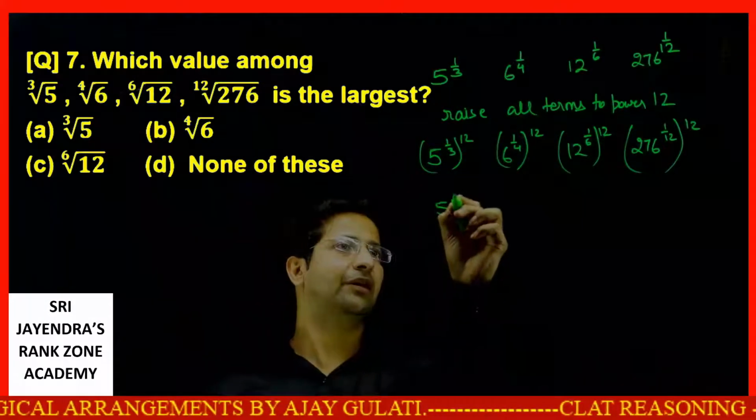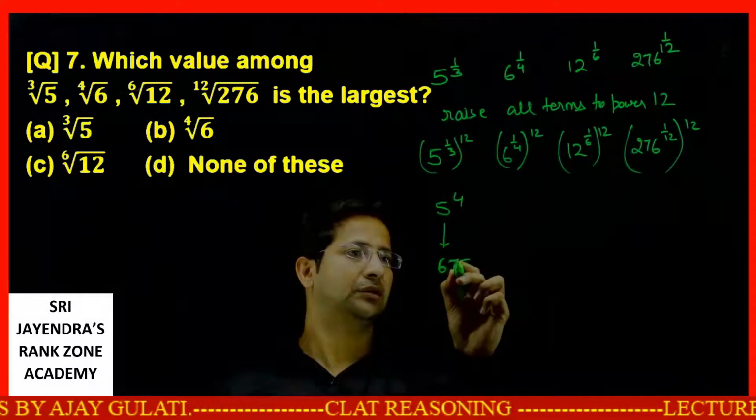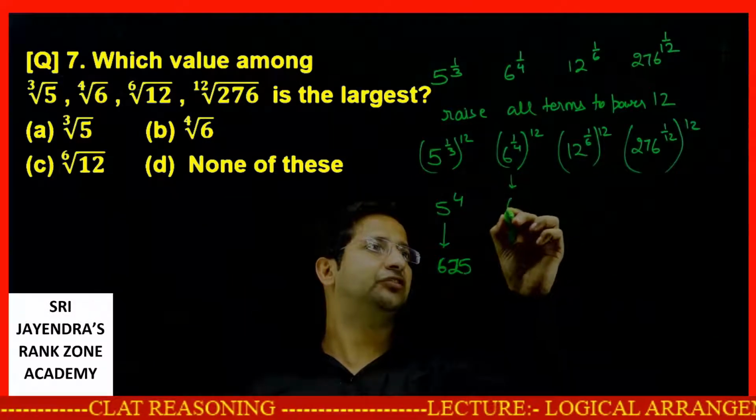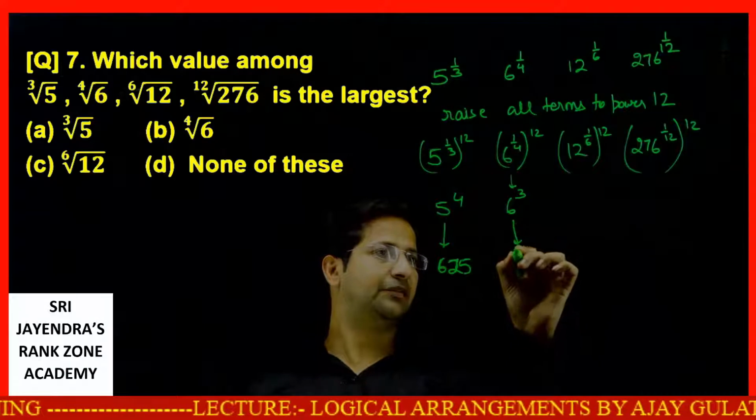This is 5 raised to power 4. This becomes 625. This becomes 6 raised to the power 3. 12 by 4 is 3. So 6 raised to the power 3 is 216.